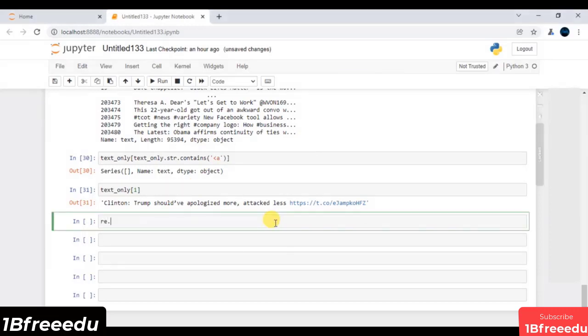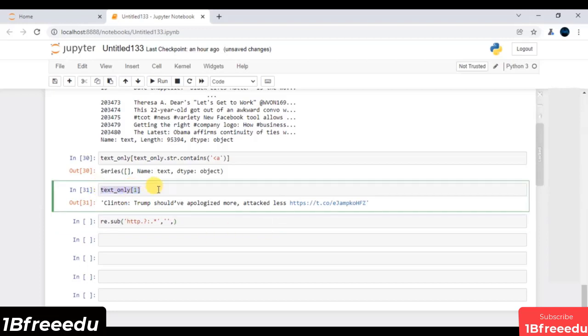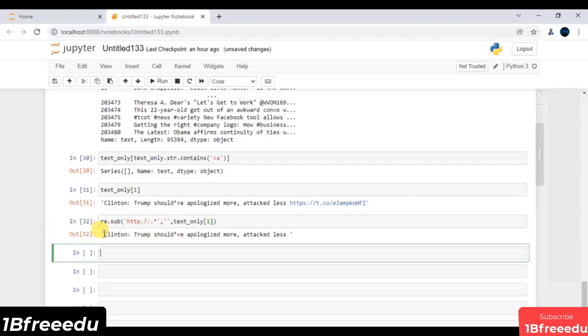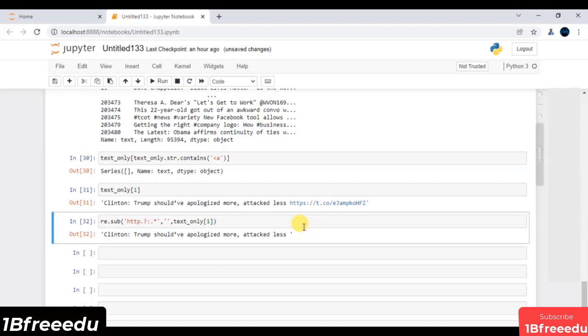So I will say re.sub. First and foremost, I have to define some pattern. I will say HTTP, then I have this dot, then of course I can have my question mark as well. Then again I can have dot, then I can have this star as well, which represents the 0 or more occurrences of characters. Again, I have to just replace. So this is typically my replacement string. Then I have to apply this on top of this data. Now this is my data which does not have any kind of hyperlink.